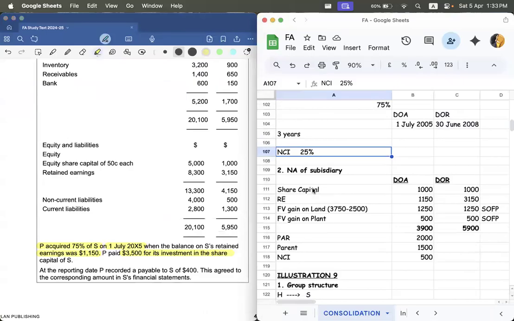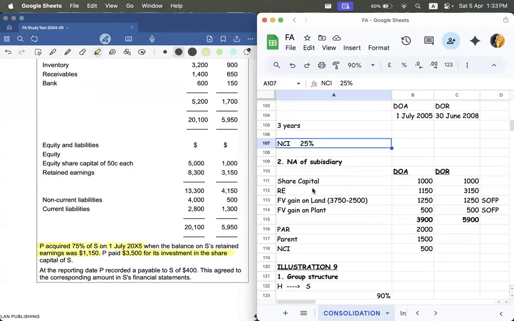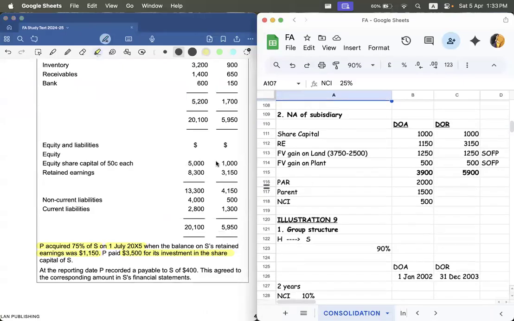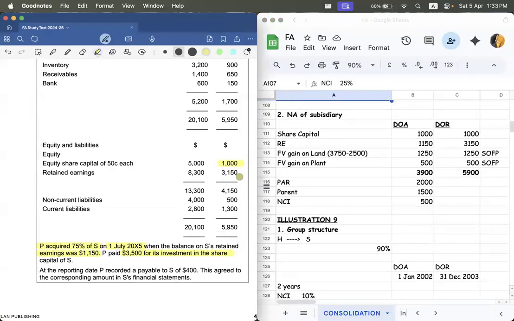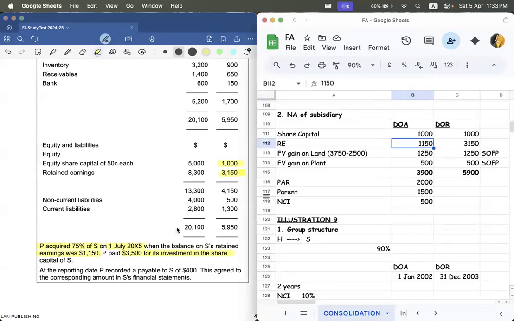Now the second working, net asset of subsidiary. For that, you need this one for DOR. For DOA, it is given here. Clear? Understood?